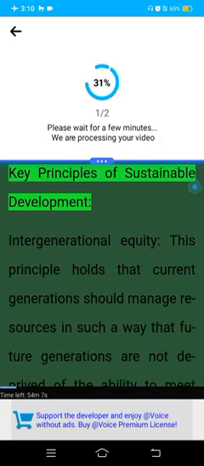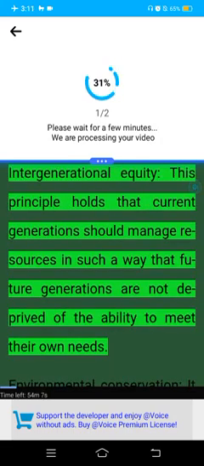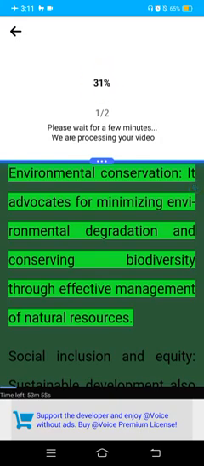Key principles of sustainable development. Intergenerational equity. This principle holds that current generations should manage resources in such a way that future generations are not deprived of the ability to meet their own needs. Environmental conservation. It advocates for minimizing environmental degradation and conserving biodiversity through effective management of natural resources.